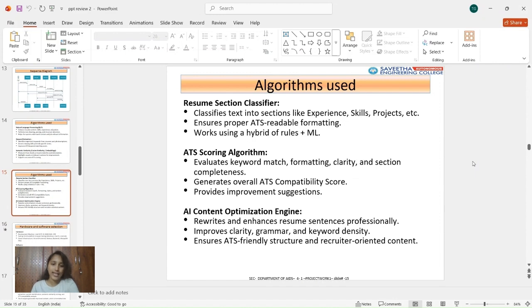The resume section classifier organizes the content into proper sections. The ATS scoring algorithm evaluates the keyword matches, clarity, and formatting. An AI content optimization engine rewrites sentences to improve professionalism.